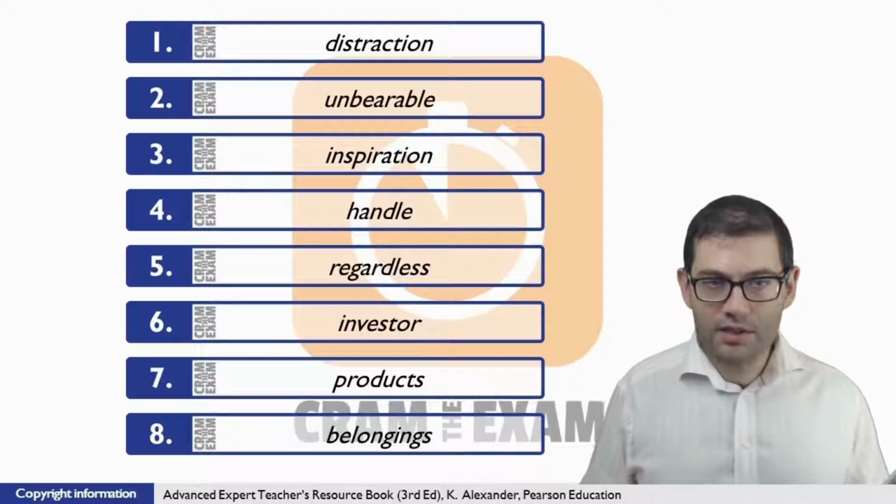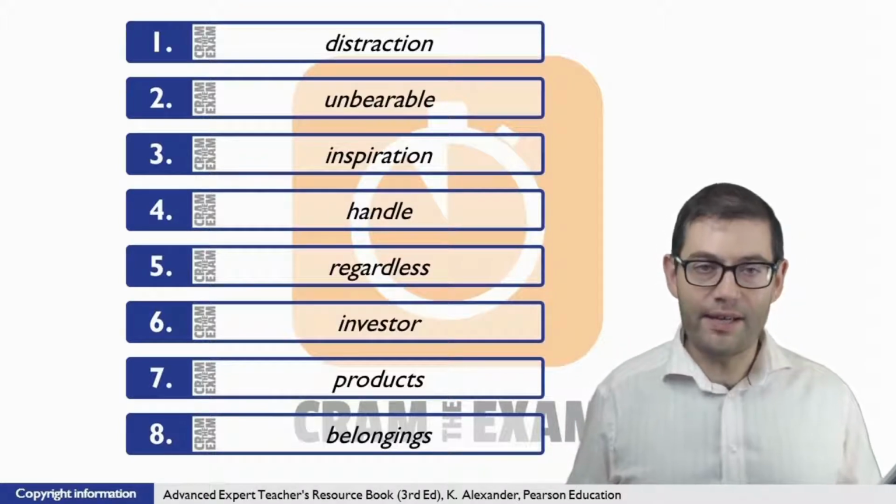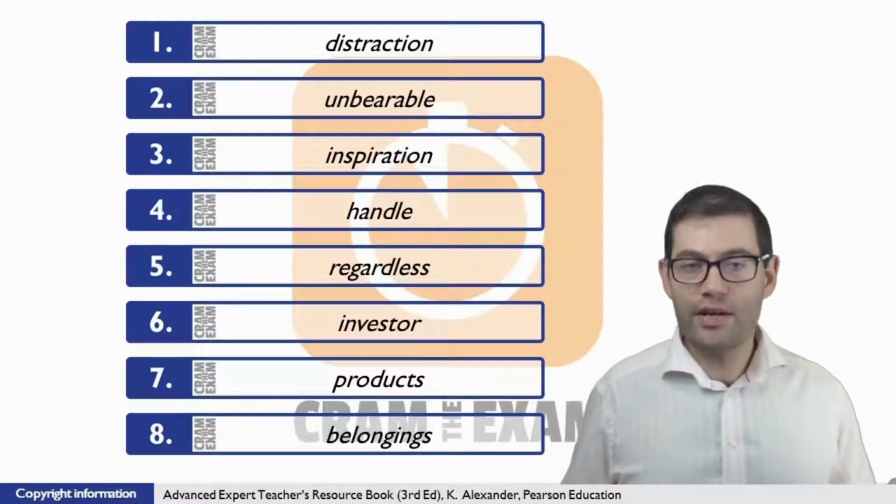Just before the gap we've got an article, but we don't have the noun to which that article refers, which means that we have to include the noun here. What's the noun of the stem word? Distraction.